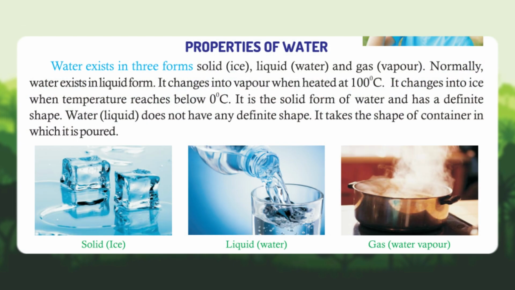Properties of water. Water exists in three forms: solid, ice; liquid, water; and gas, vapor. Normally, water exists in liquid form. It changes into vapor when heated at 100 degrees Celsius. It changes into ice when temperature reaches below 0 degrees Celsius. Ice is the solid form of water and has a definite shape. Water, liquid, does not have any definite shape. It takes the shape of the container in which it is poured.